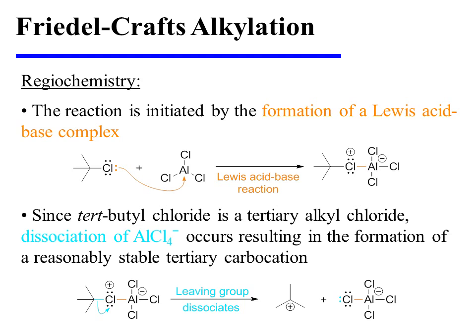The reaction is initiated by the formation of a Lewis acid-base complex. And since tert-butyl chloride is a tertiary alkyl chloride, dissociation of aluminum tetrachloride occurs, resulting in the formation of a reasonably stable tertiary carbocation.